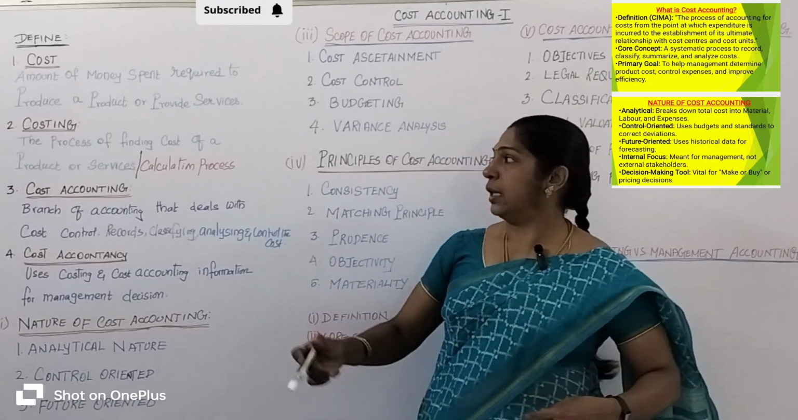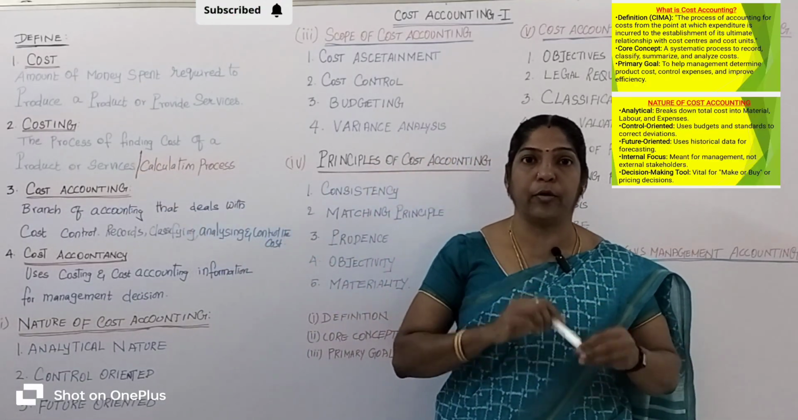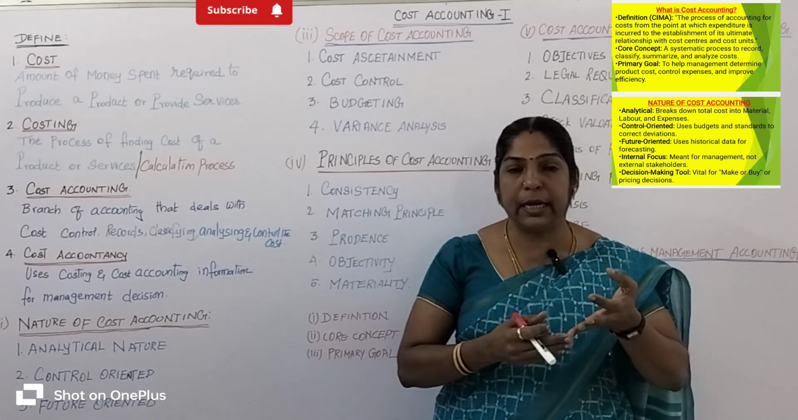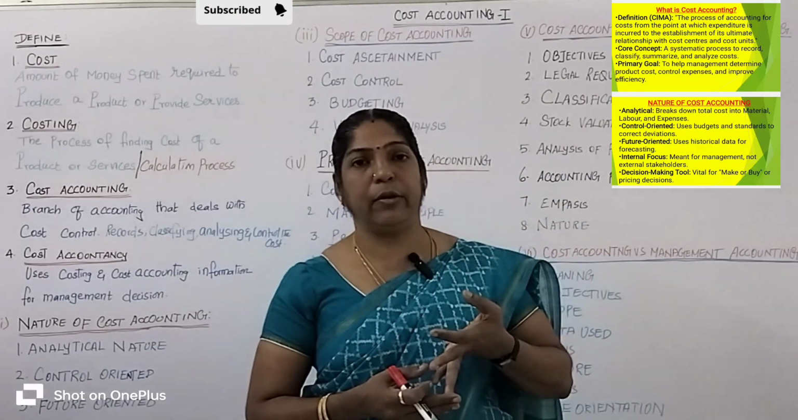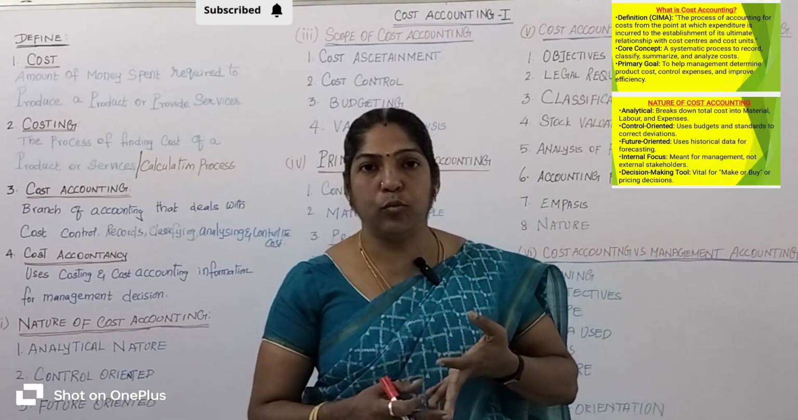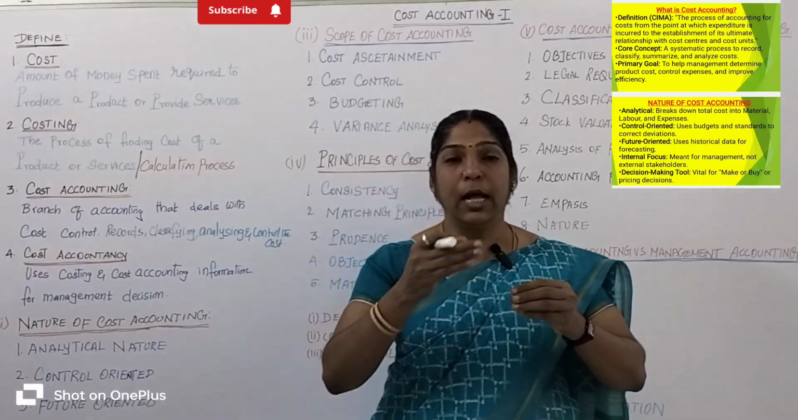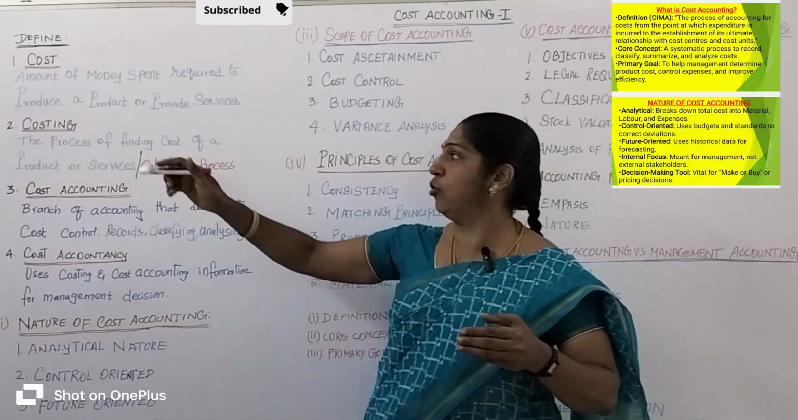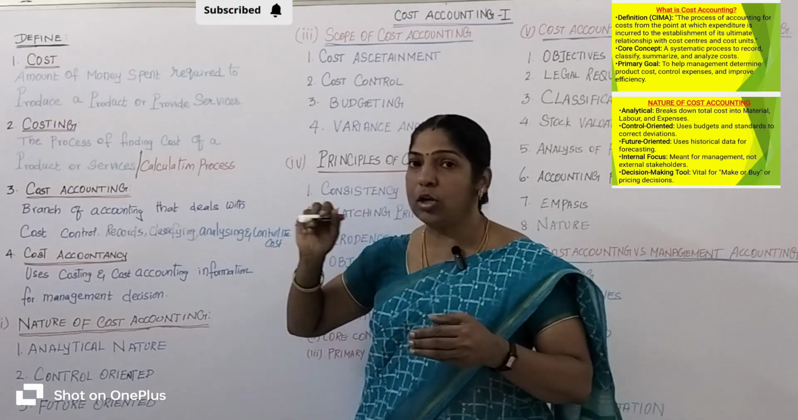So listen, the process of finding the cost of the production is the process of calculation: raw material cost 500 rupees, labor cost 300 rupees, overhead 200 rupees, total cost of the production 1000 rupees. So the process of calculation is called costing. Got it? Let's come to the next one, cost accounting.